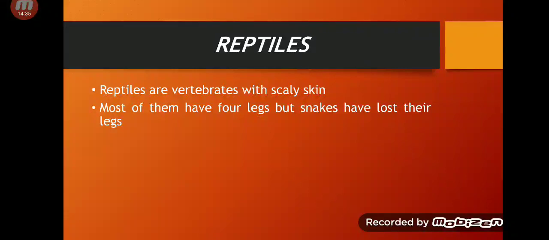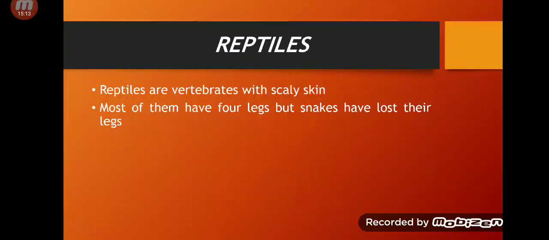A reptile, alligator has 4 legs, but snakes are also reptiles, but snakes have lost their legs. So most of the reptiles have 4 legs, but the snakes have lost their legs. It is a theory that in the older times, the snakes had legs, but the snakes crawl on the ground.